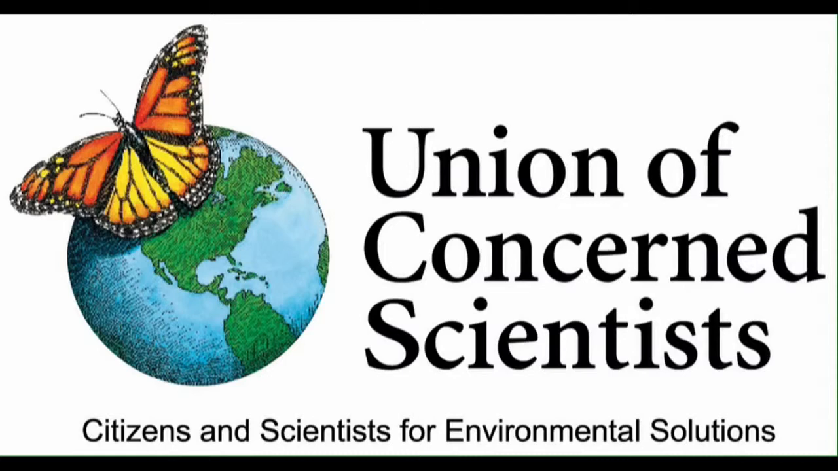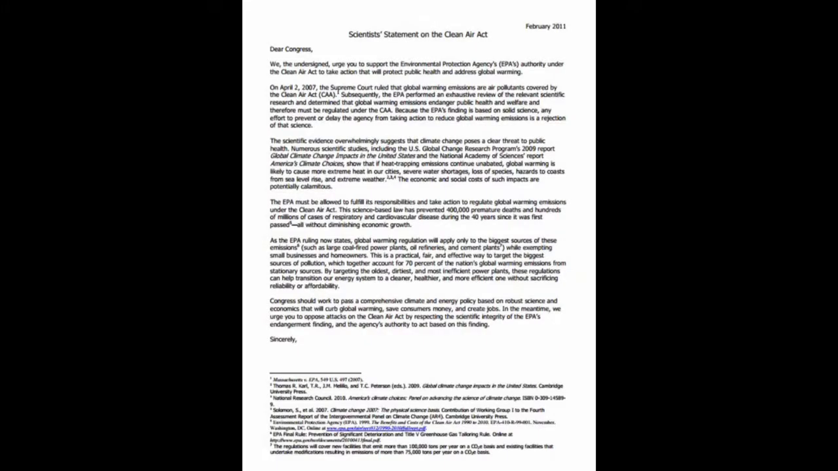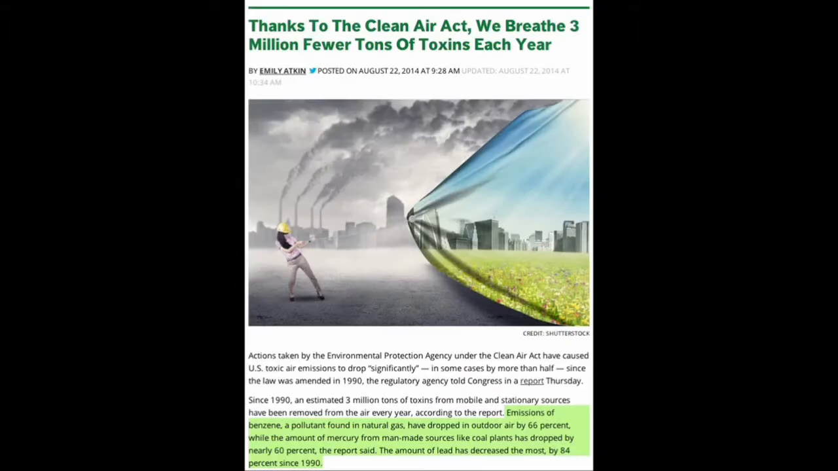The Union of Concerned Scientists is a nonprofit science advocacy organization based in the United States. They seek to use science to find practical solutions to today's major problems. In 2011, the Union of Concerned Scientists sent a letter to Congress showing their approval and support for the EPA and stronger pollution restrictions. They argue that the act has prevented 400,000 premature deaths and hundreds of millions of cases of respiratory and cardiovascular disease during the 40 years since it was first passed, all without diminishing economic growth.